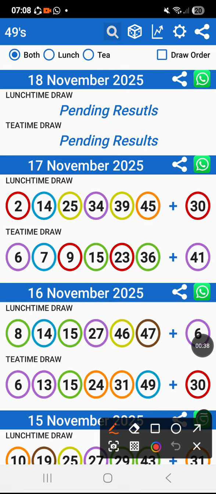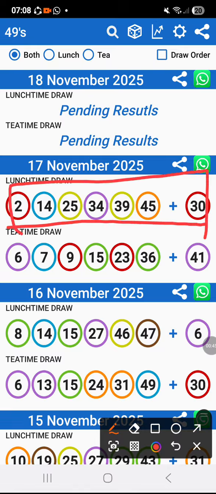Okay, so this is what you do. For example, we're going to use this one to predict our lunch for today, because we've got two strategies now that I've shown you guys that will work properly. So the first strategy, you're going to see 39. You take these two biggest numbers, 39 plus 45.